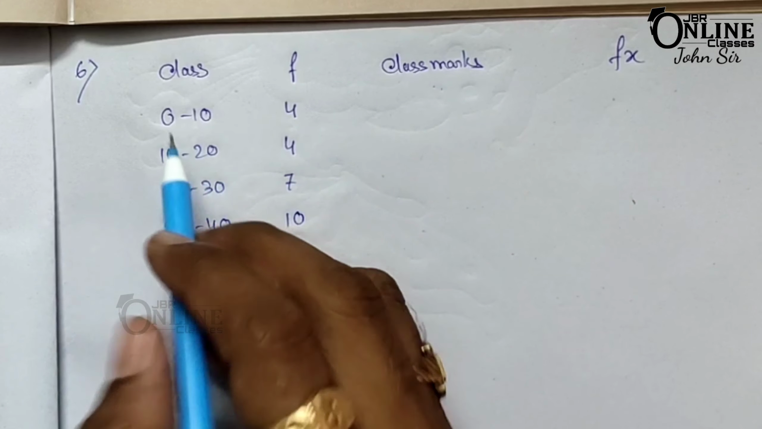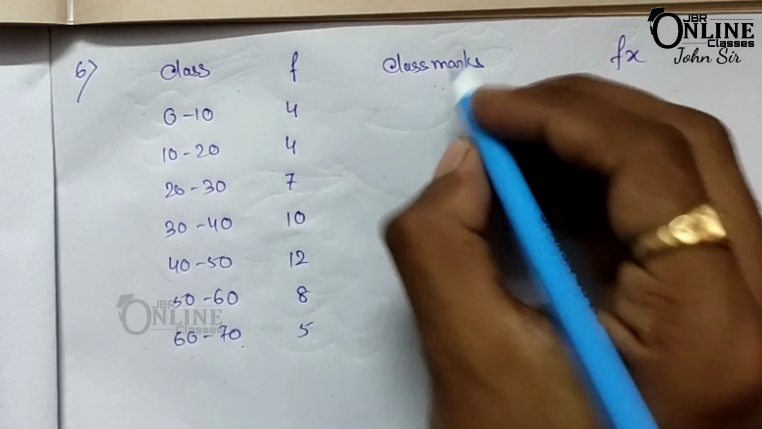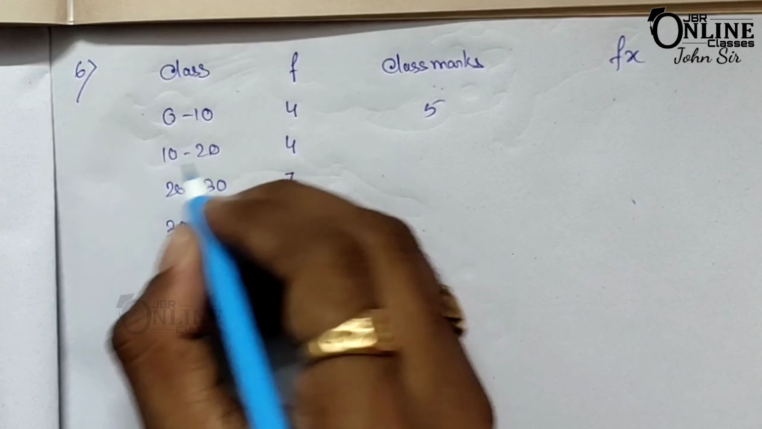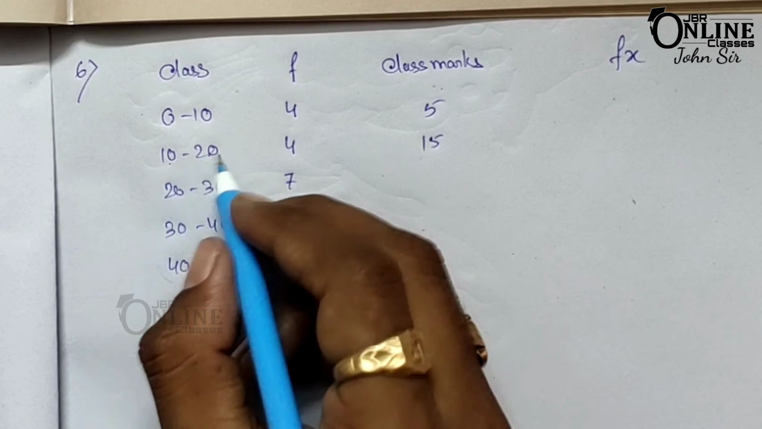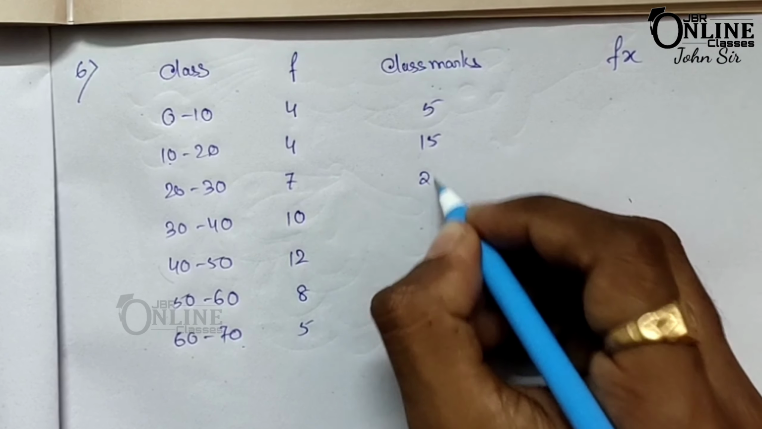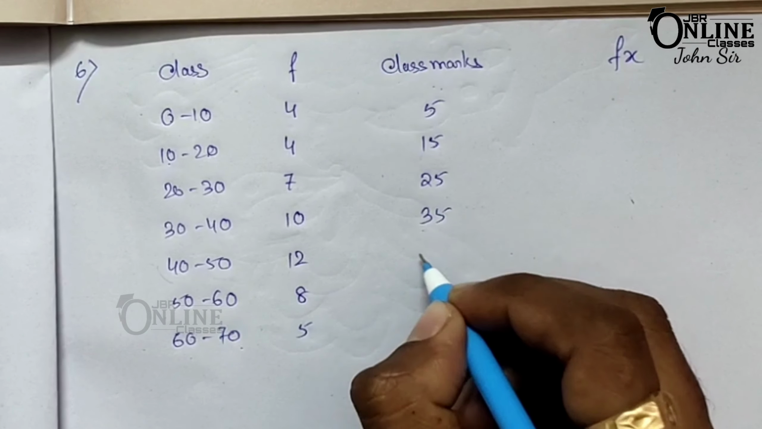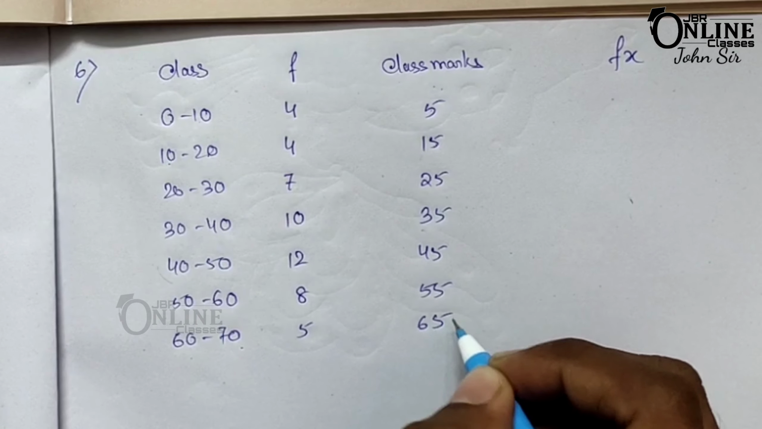Now next one, class mark. As you know the formula, class mark is 10 plus 0 by 2. So it becomes 5. Then 20 plus 10 by 2 becomes 15. And as the difference between the upper and lower limit is 10, so 5 plus 10 is 15, 15 plus 10 becomes 25. After that 35, after that 45, then 55 and last one 65.